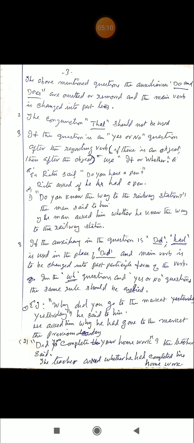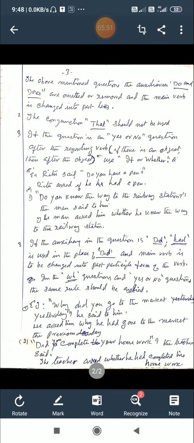I hope you understand. In the WH question and yes or no questions, the same rule should be applied. There is no change. Only the change is we use if or whether in the yes or no questions. We should not use if or whether in the WH questions. And we should not use that in both questions. And in both questions, after the WH question word, use the subject. Here, when we use if for did, if or whether after the reporting verb. So that is the rule.